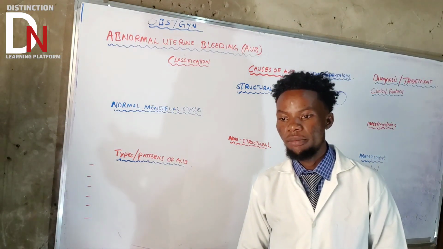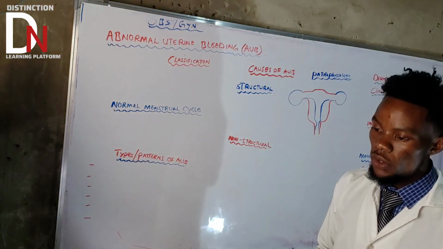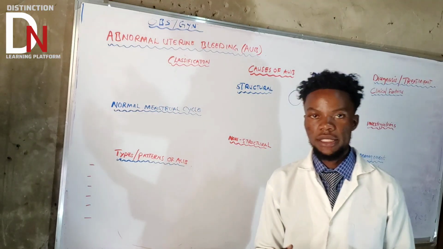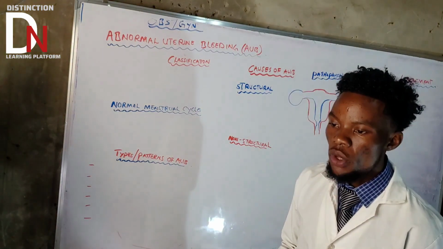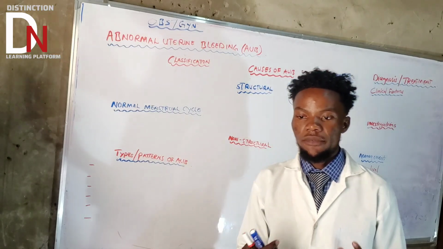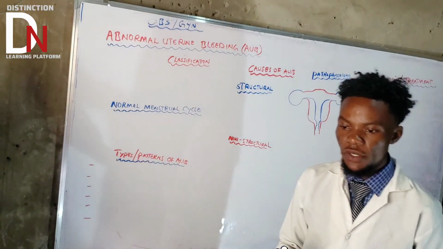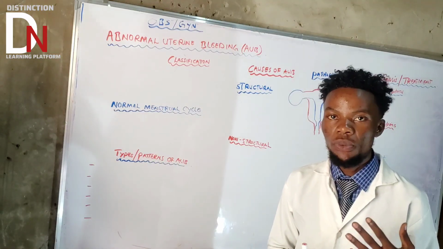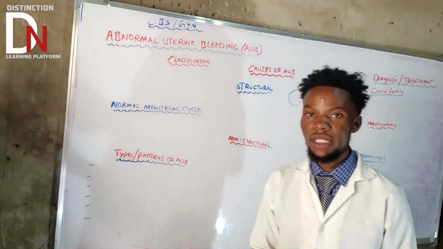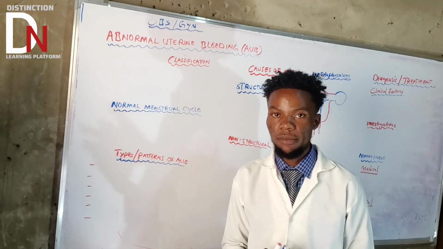abnormal uterine bleeding, okay? If you talk about the incidence or the prevalence of AUB, it affects about 50% of patients that are diagnosed with DUB. Basically, AUB caused by hormonal imbalance is going to affect about that.